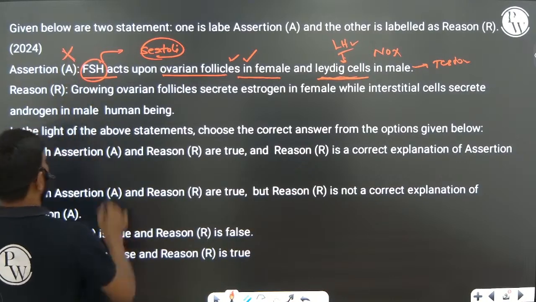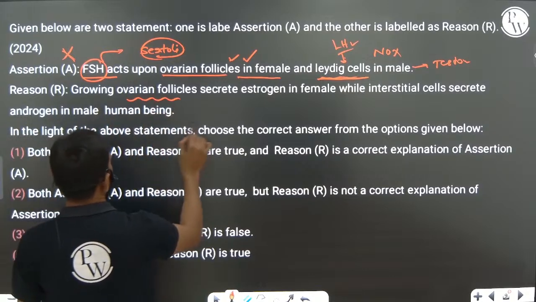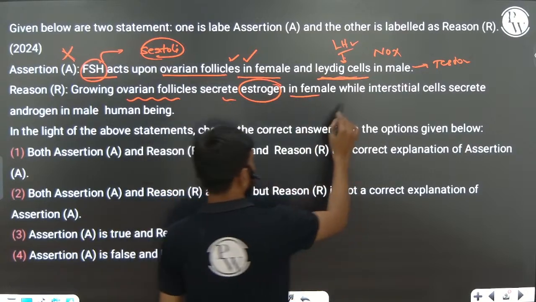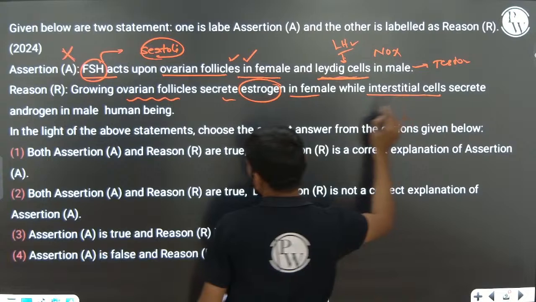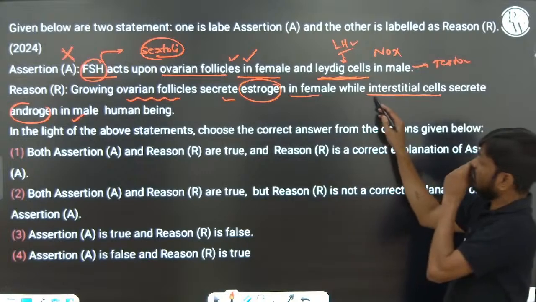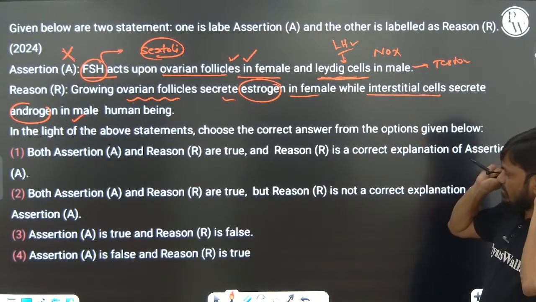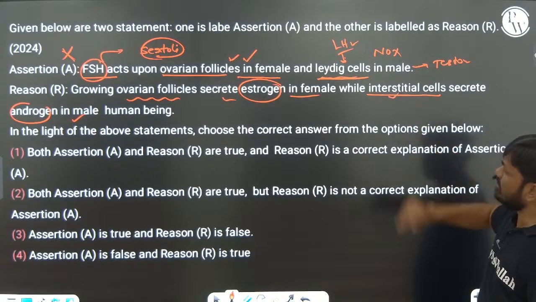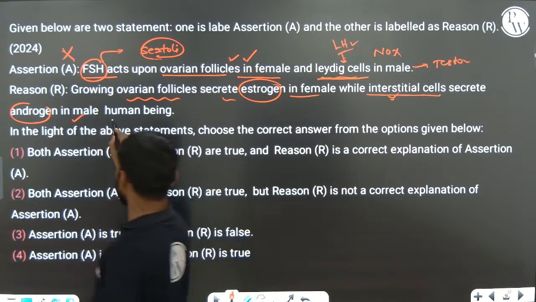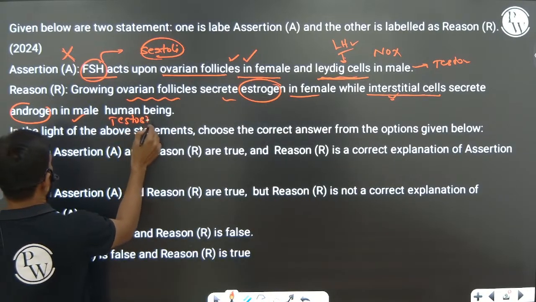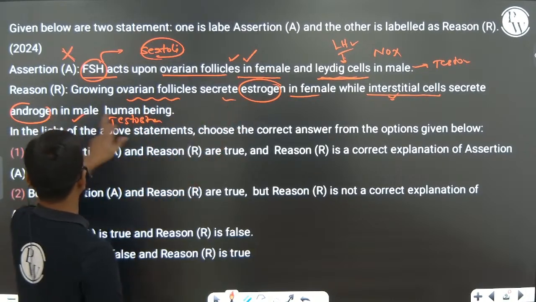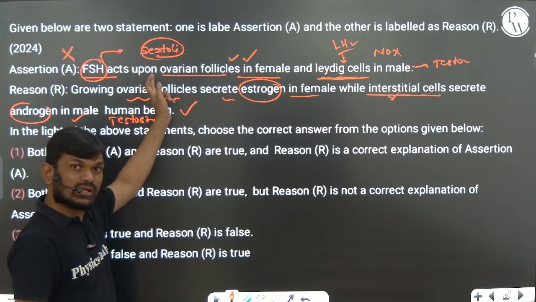Reason: growing ovarian follicles secrete estrogen. I just told you that in females, right? While interstitial cells secrete androgen in male human beings. Interstitial cells are also called Leydig cells. So Leydig cells secrete the male androgen testosterone, right? So the ovarian follicle also secretes estrogen. So the reason is right, but the assertion is wrong, right?